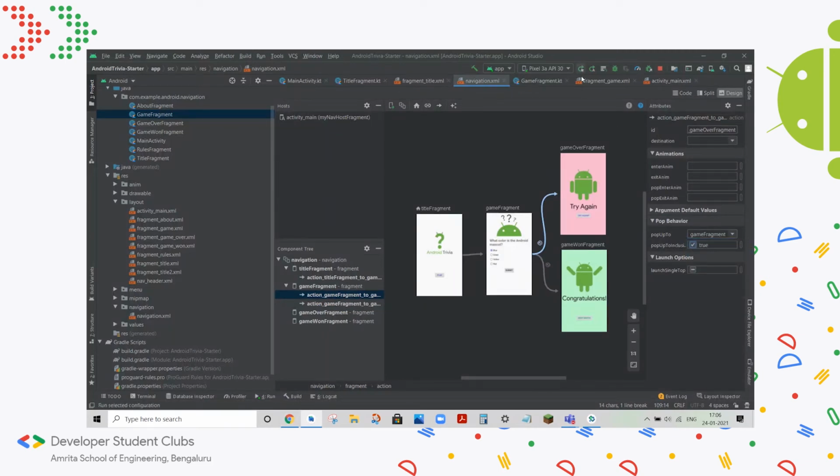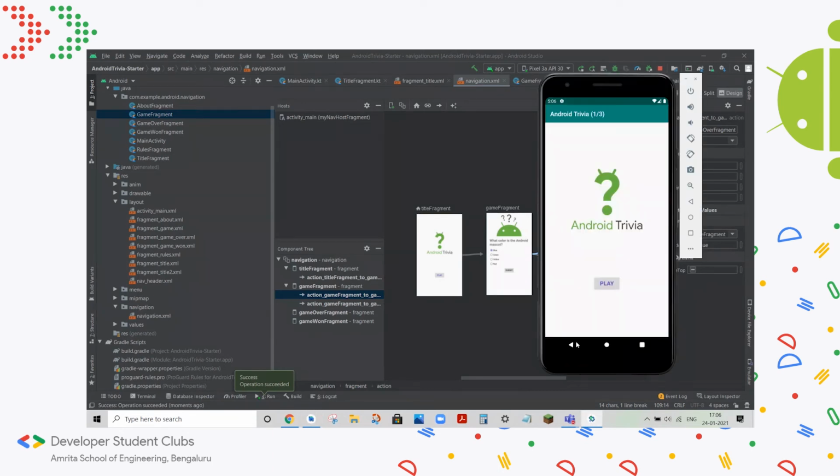So now we'll run and see if it works the way we intended to. So now we have the game one fragment, and once you hit the back button, instead of taking you to the previous screen, which would be wrong, it takes you all the way back to the starting page.